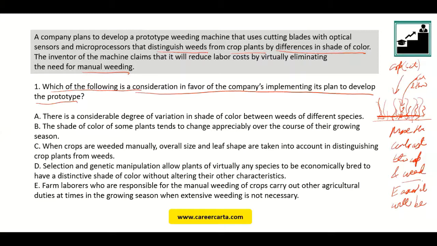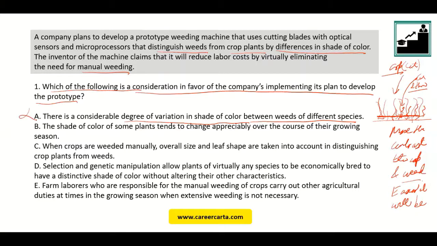We talked about the contrast that should be there between the crop and the weed. What is this option saying? It is saying there is a lot of variation in shade of color between weeds of different species. It doesn't help my case, right? I need the difference in weed and the crop, not in two different species of weeds.